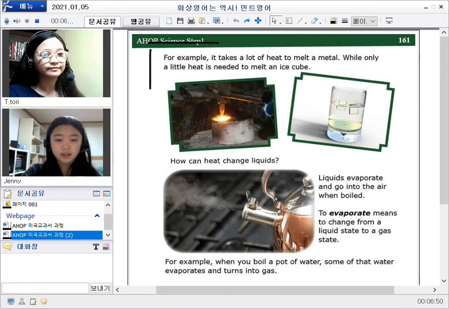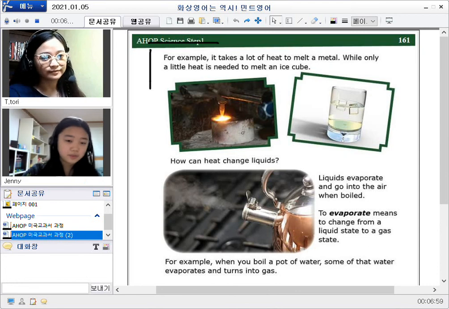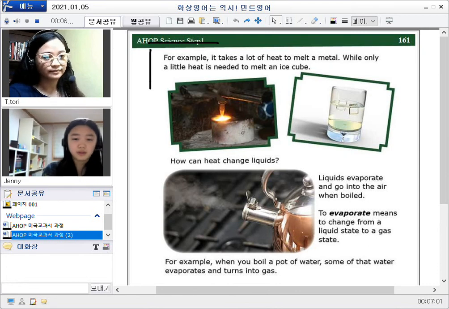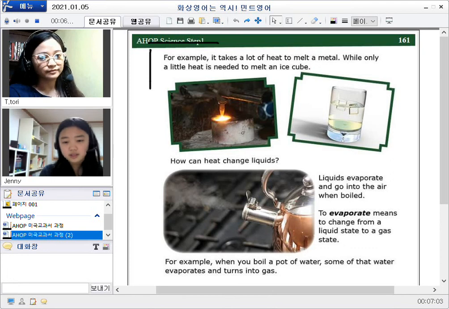To evaporate means to change from a liquid state to a gas state. For example, when you boil a pot of water, some of that water evaporates and turns into gas.